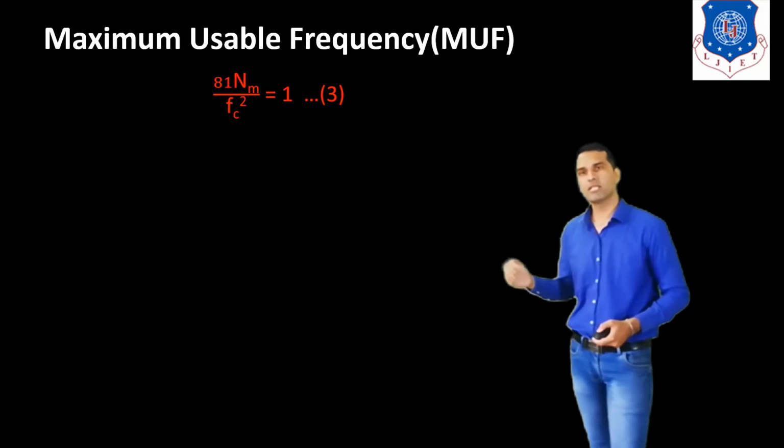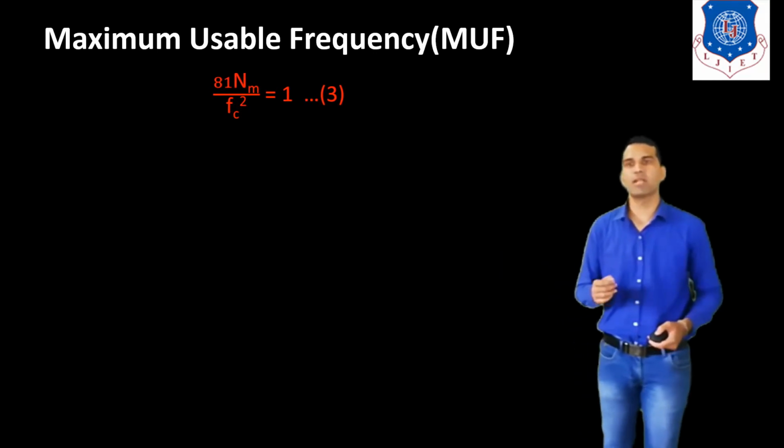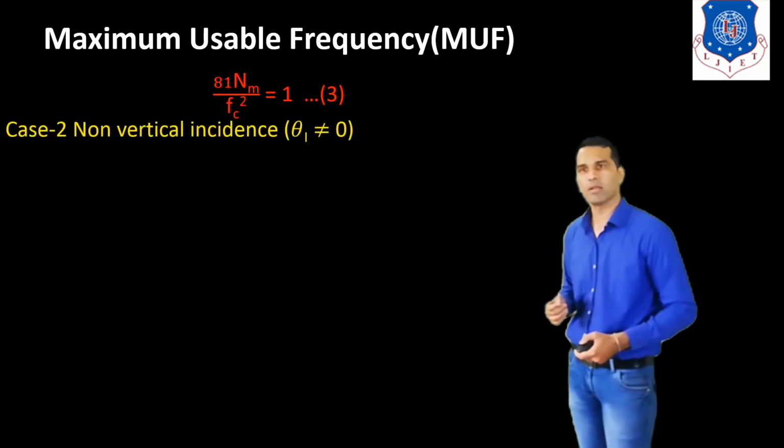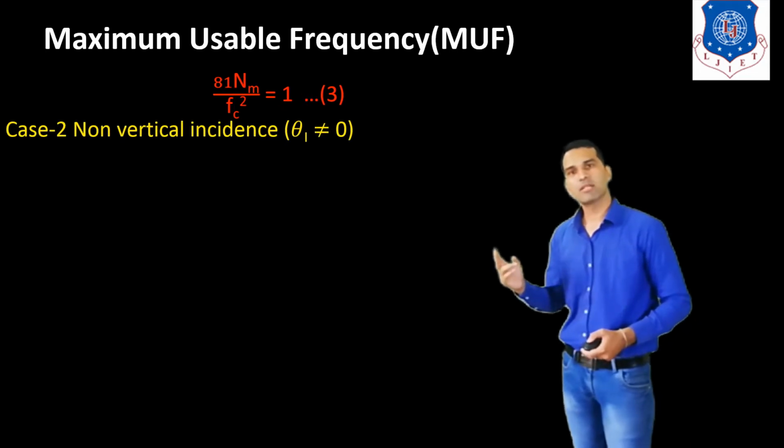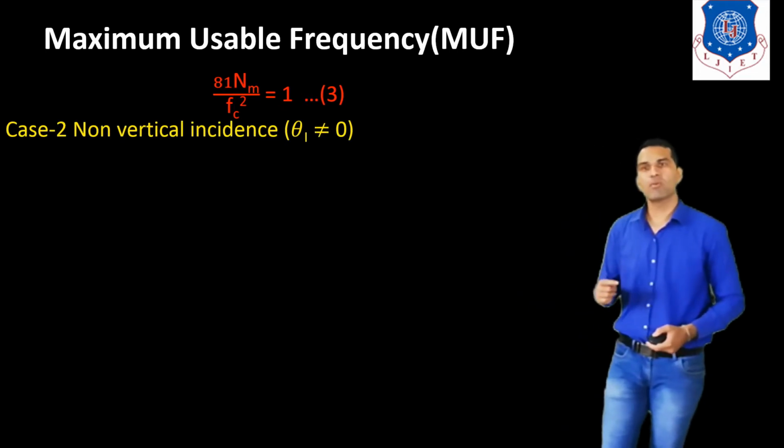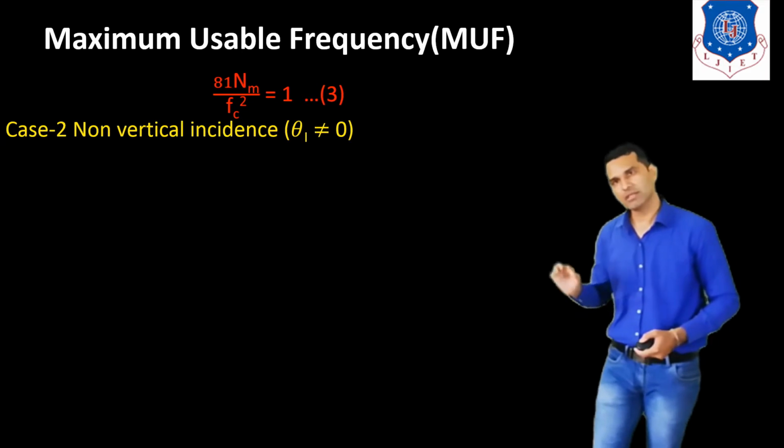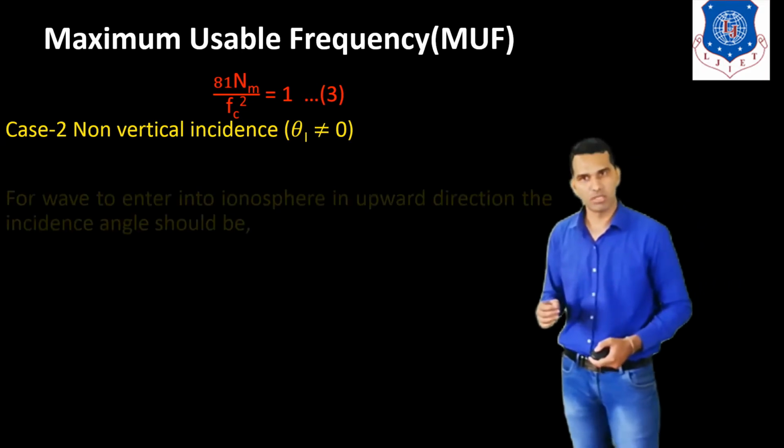So we can solve this equation. We can write 81 Nm upon f square is equal to 1. Now we consider case 2, non-vertical incidence. That means theta I is not equal to 0.